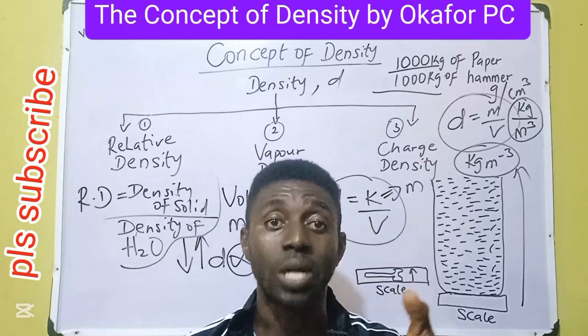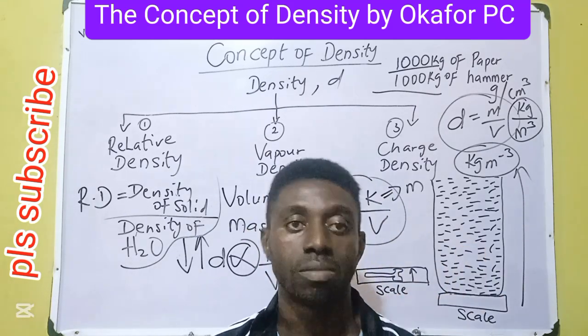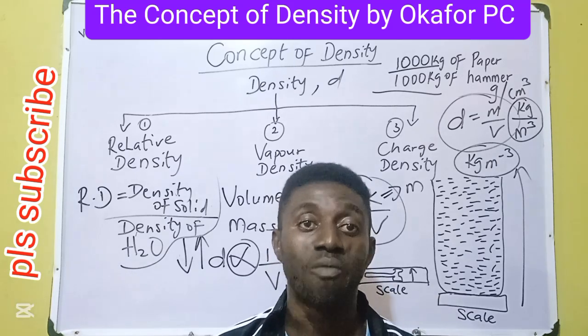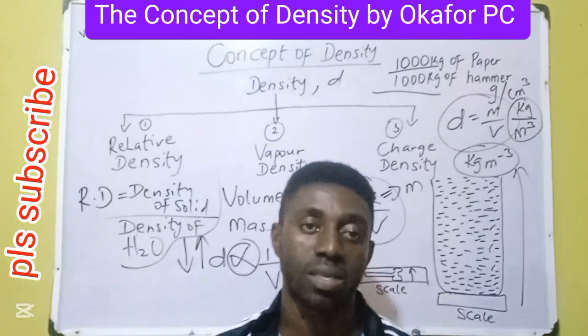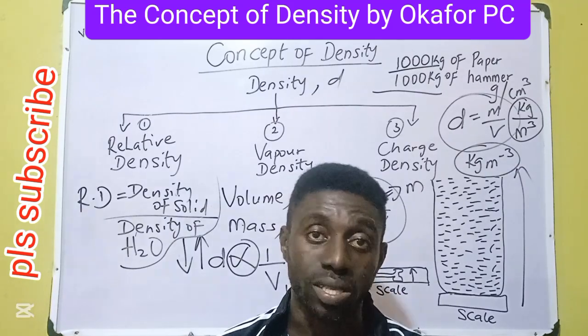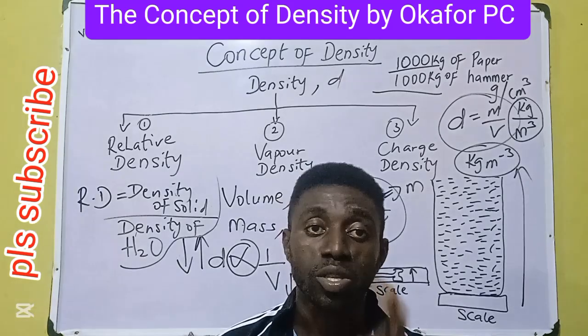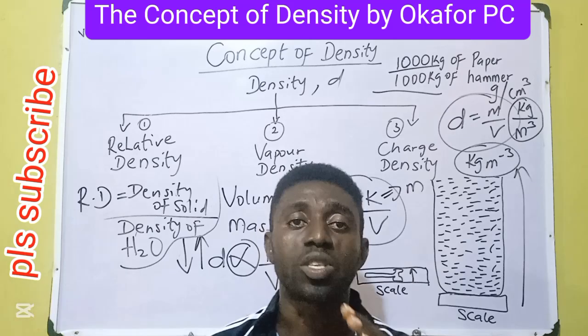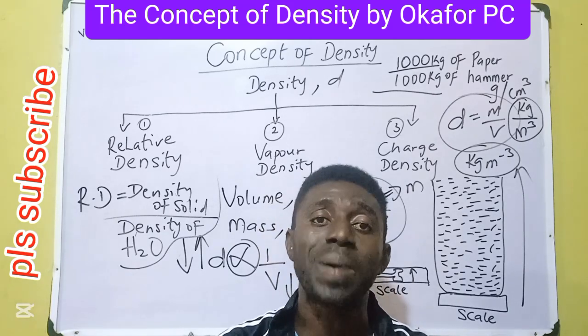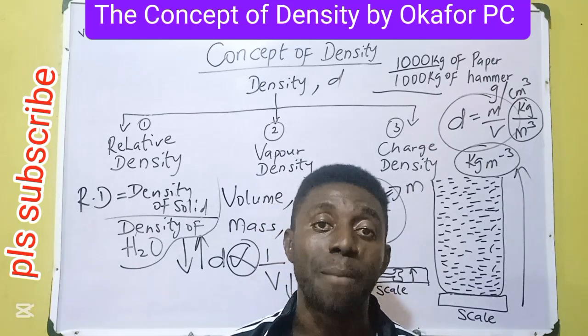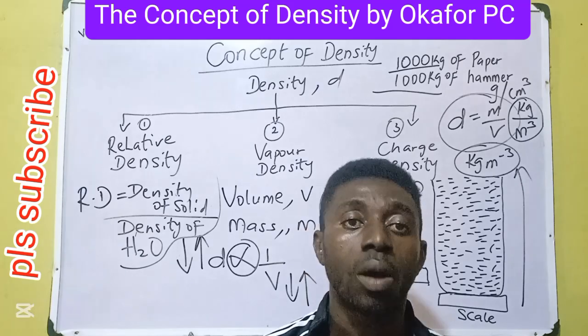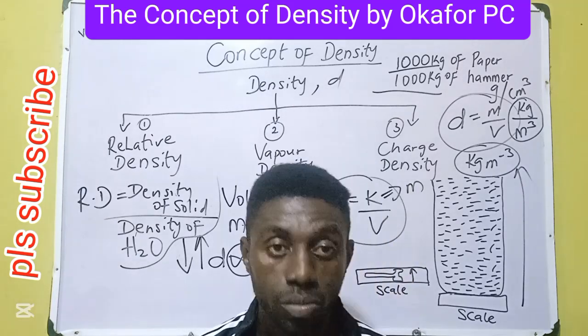In our subsequent videos, I will teach you how to make conversion. So do not panic. Conversion is one of the easiest things you can do in physics. In our future course, we'll discuss how to convert from one unit to another. Just note that the units of density can either be gram per cm cube or kilogram per meter cube. Okay, let's go to the second category.